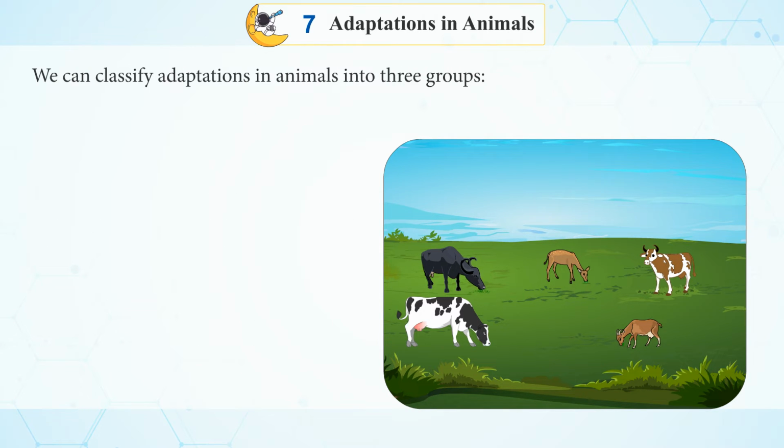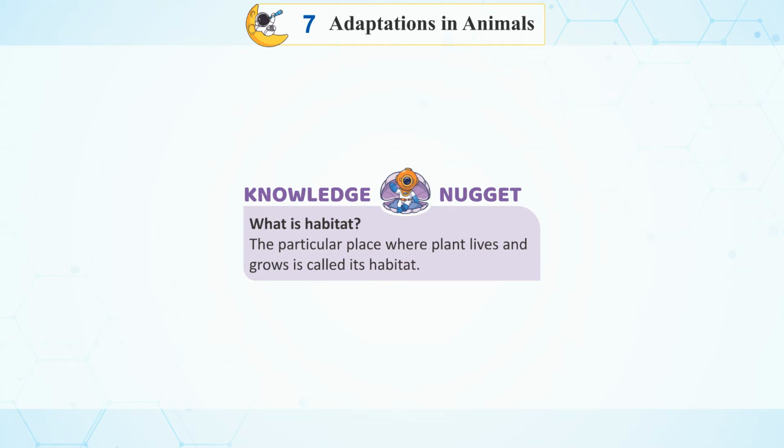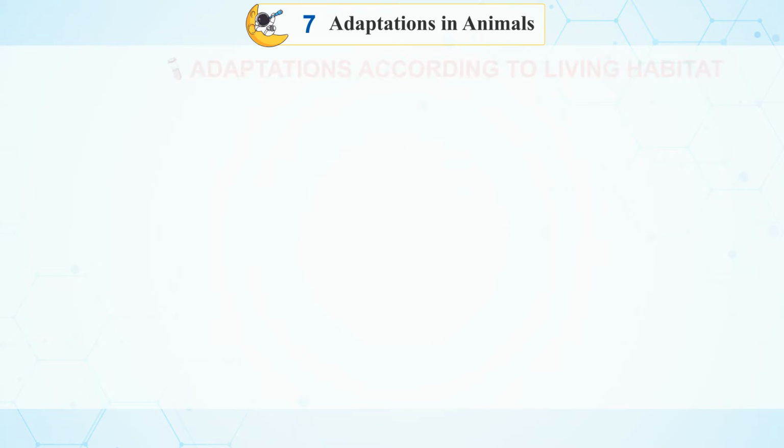We can classify adaptations in animals into three groups. A. Adaptations according to living habitat. B. Adaptations according to eating habits. C. Adaptations to protect themselves. Knowledge nugget. What is habitat? The particular place where a plant lives and grows is called its habitat.